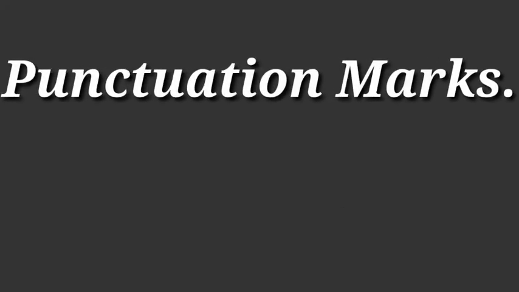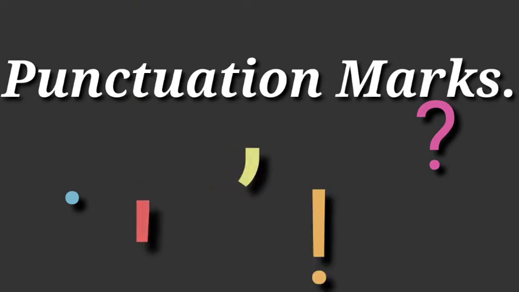Third one, punctuation marks. Punctuation marks are full stop, question mark, comma, exclamation point, apostrophe, etc. They play a very important role in giving intended meaning to the language. Use of a wrong punctuation mark can change the meaning of the sentence completely. So, we must know the usage of punctuation marks in a sentence.